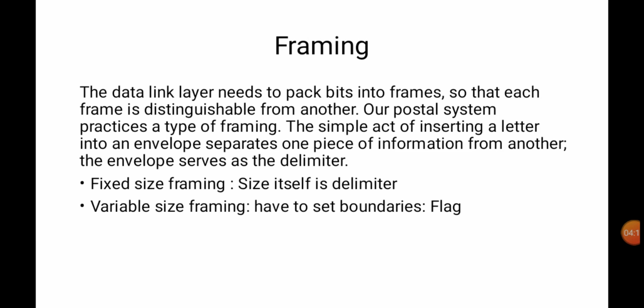In variable size framing, the receiver doesn't know about the starting and ending of the variable size. Here also we can apply the count algorithm. For each and every frame we can give a count value and then a frame value, then a count value, then a frame value. But what is the problem in this count algorithm?